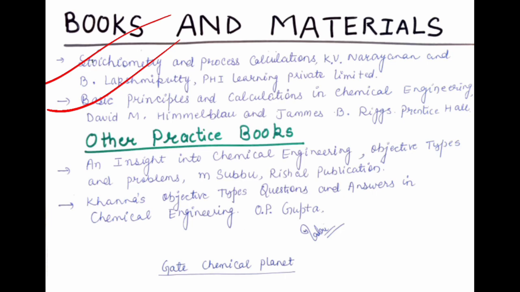So what is the reason to suggest these books as standard books as well as reference books? There are some basic objectives of any book. If I consider this book as the first textbook, then there are some reasons behind it. Basically, Himmelblau explains the fundamental concepts in very simple language, together with generous use of appropriate questions and diagrams. It provides sufficient examples with detailed solutions to clearly illustrate.